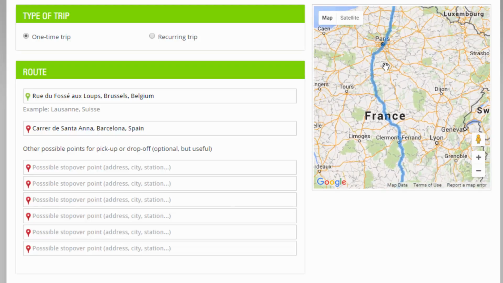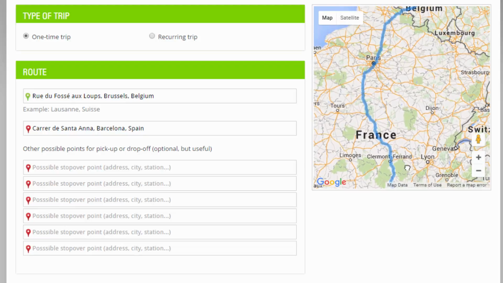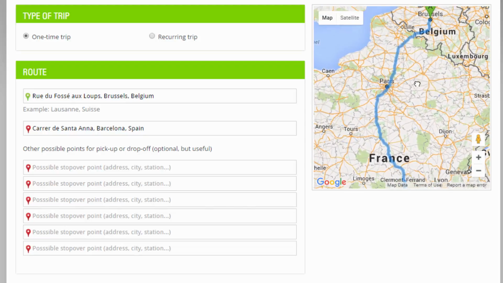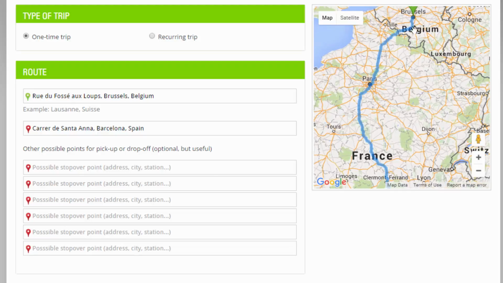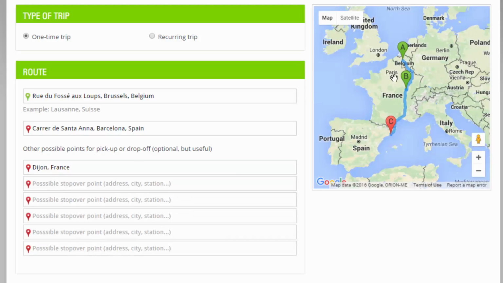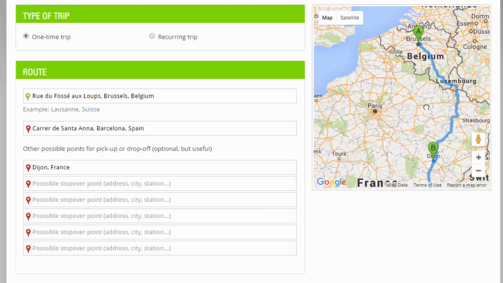If you want to modify this route because you're, for example, going to Barcelona going through Dijon, you can put other points for pickup and drop off. This is steps. Dijon. And the route is automatically redrawn.